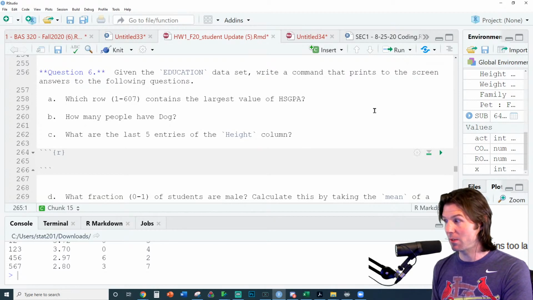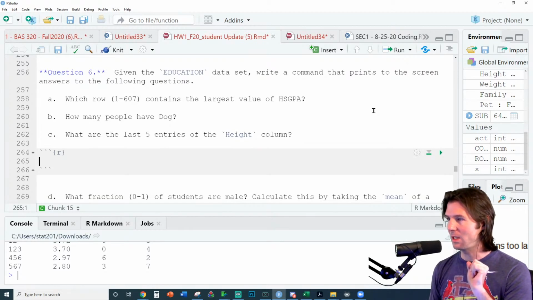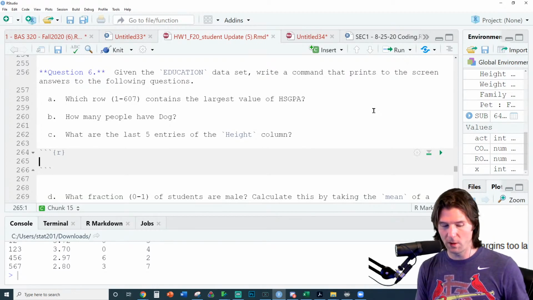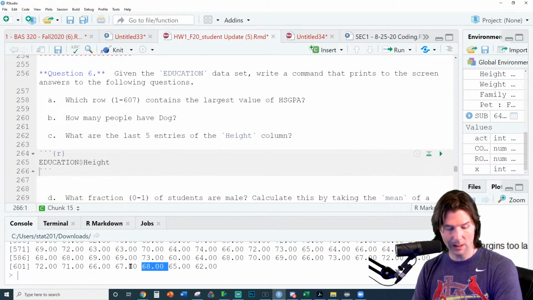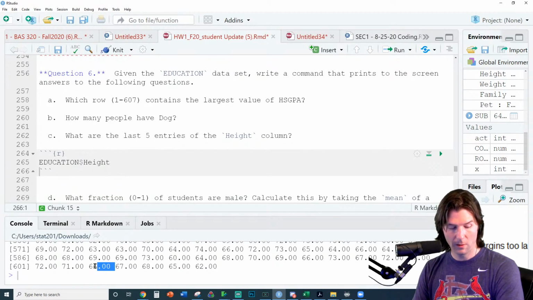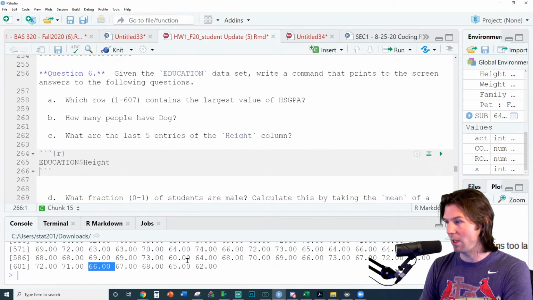So what would we use to look at the last entries? Like what function will allow us to look at the last entries of a column? What function will allow us to look at the last so many entries? We covered this say in 474. And we want to go to the education, we want to go to height, and we want to look at just the last 5 entries, which we should see. So we can kind of get an idea of what the output should be.